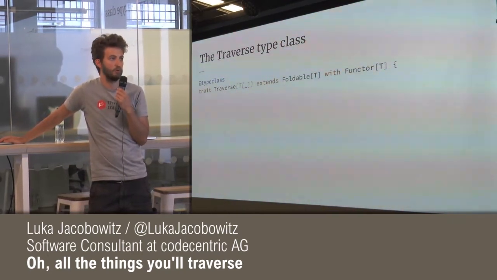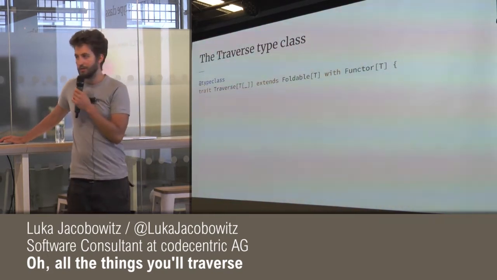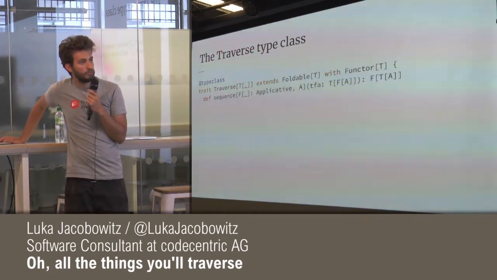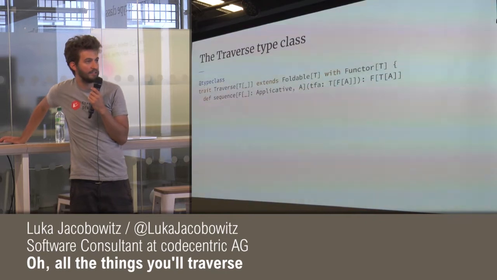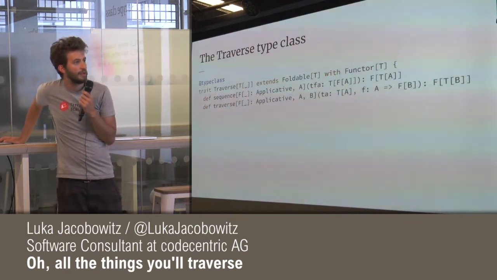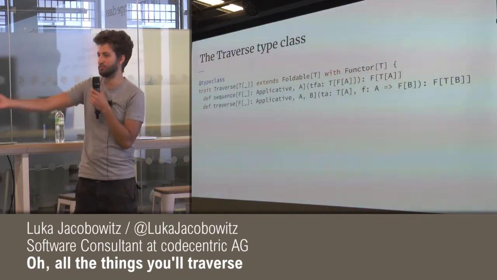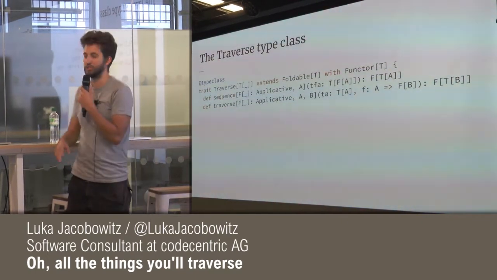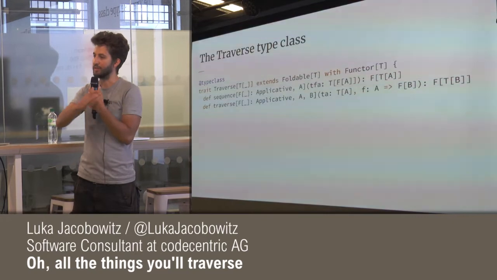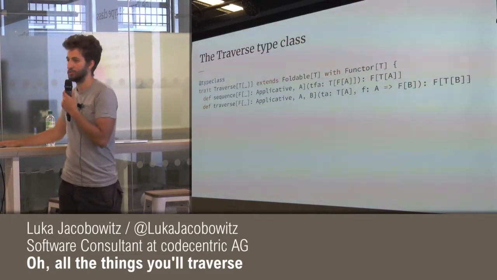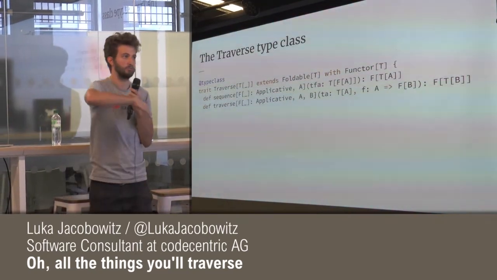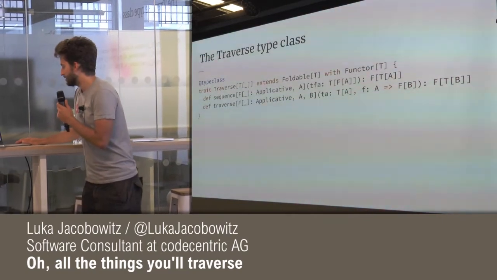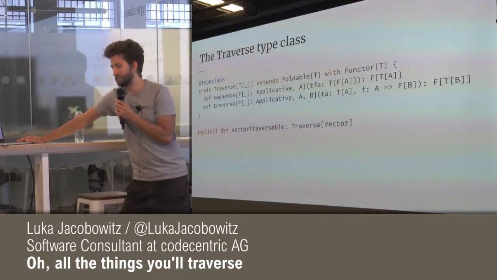So Traverse extends Foldable and also Functor, for some reasons. And it only has these two methods, traverse and sequence. And we can define one in terms of the other because we have map from Functor. And so it doesn't really matter which one you implement. You can get one from the other because map and then sequence is equal to traverse.